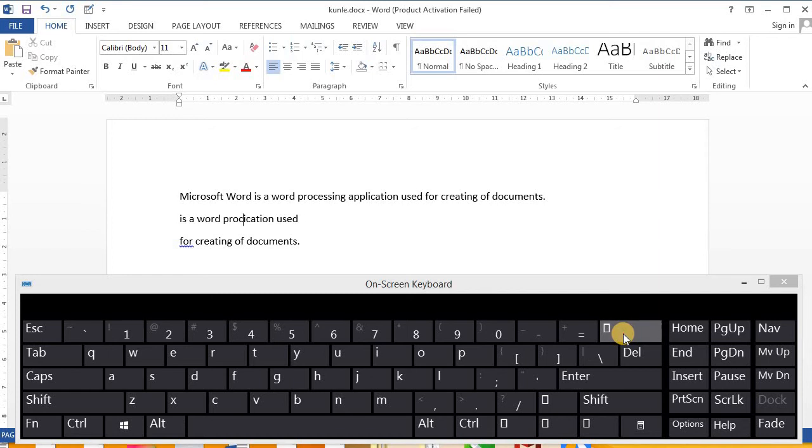So you can pause this video and practice, and use these keys, just explore and notice how they work. So Delete deletes the text that is after the cursor, while Backspace moves back and deletes the text that is before the cursor.